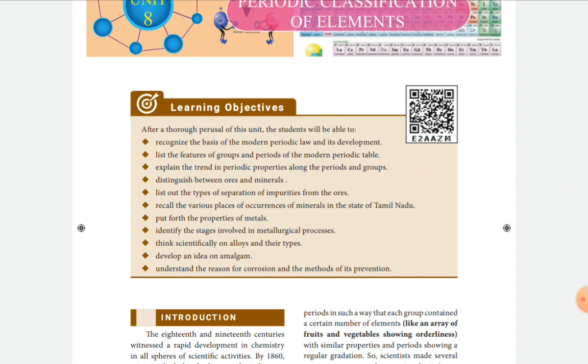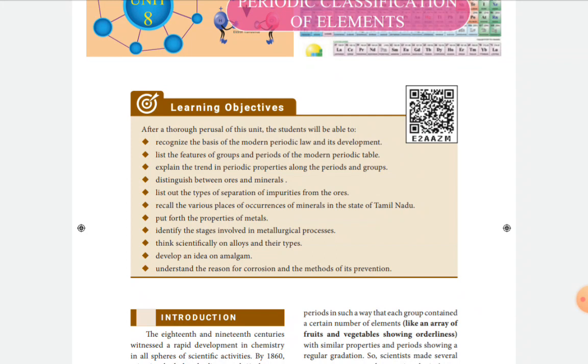The next simple question: who prepared the modern periodic table? Henry Moseley prepared the modern periodic table. In 1912, a British scientist discovered a new property, and based on his new property, he devised the modern periodic table.